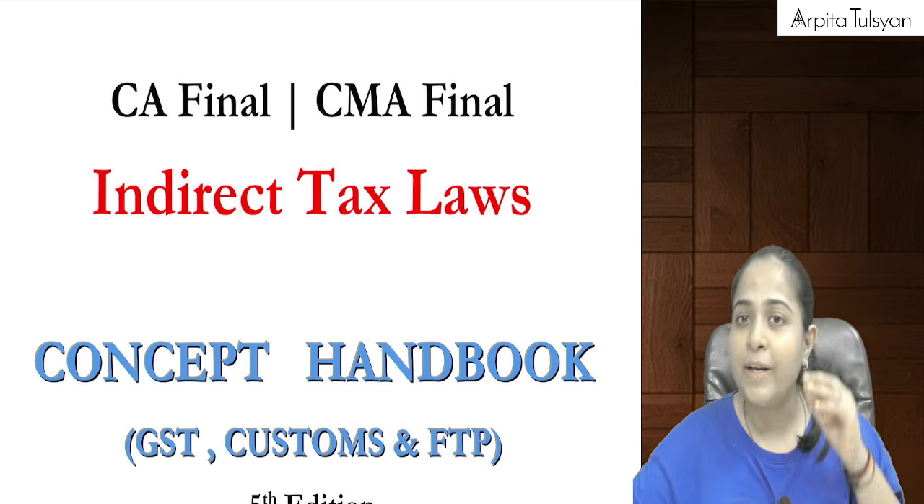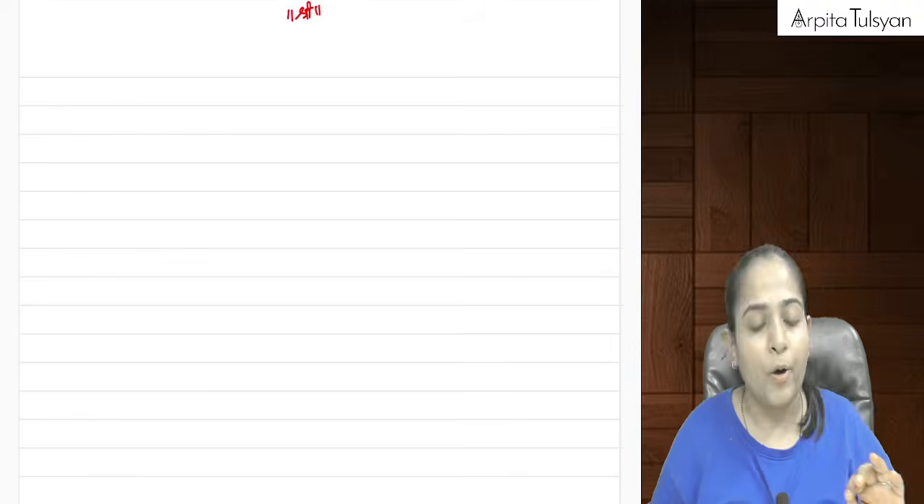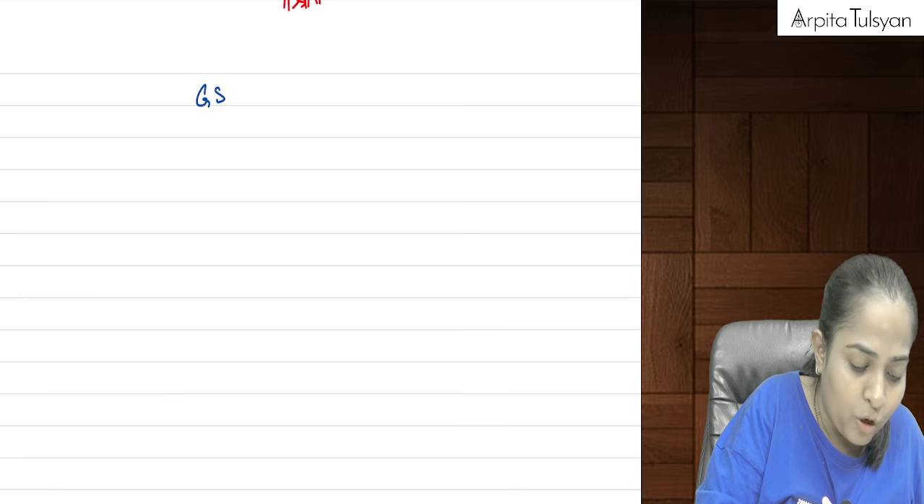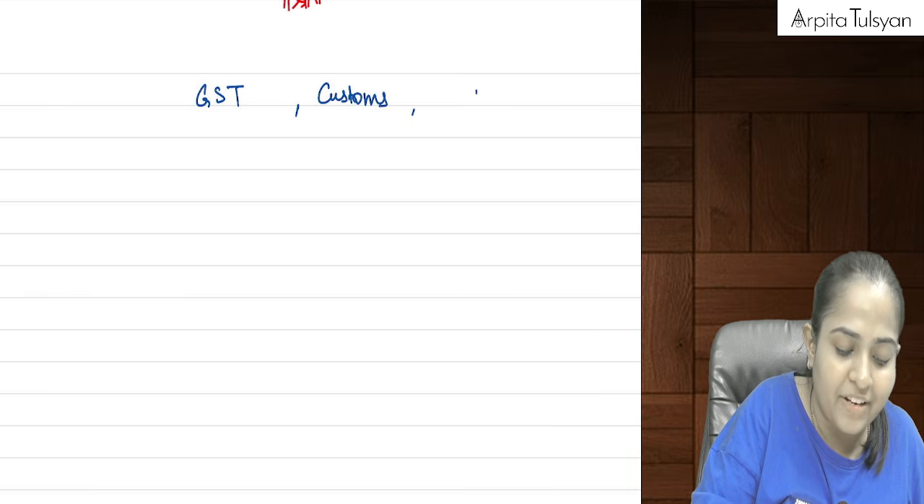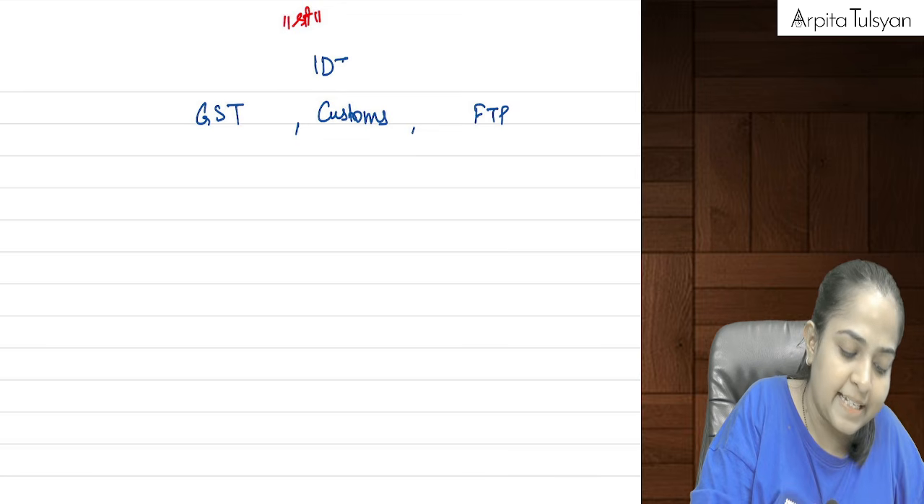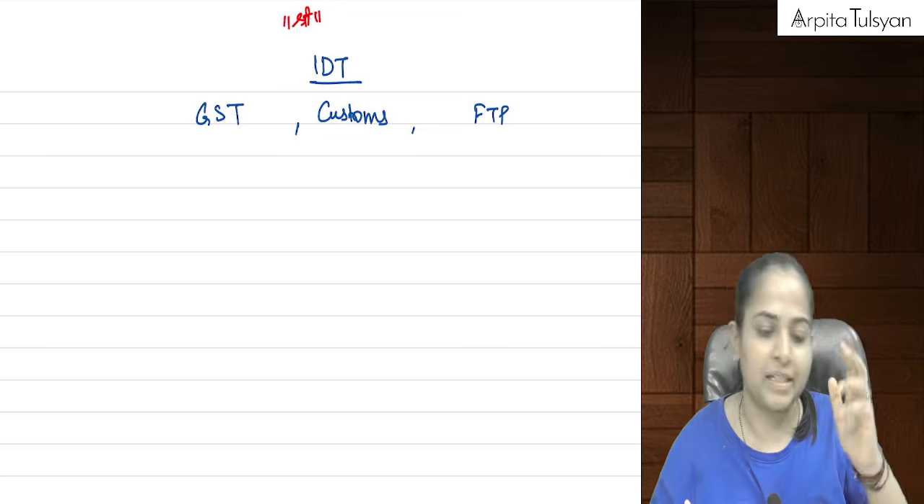Now before getting into the subject, let me tell you how we are going to study and what all things you are required to keep with yourself during the lectures. Let me quickly tell you about those small things. First of all, our syllabus: we have got GST, customs, and FTP. In our Indirect Taxes, we have these three parts: GST, customs, and FTP.